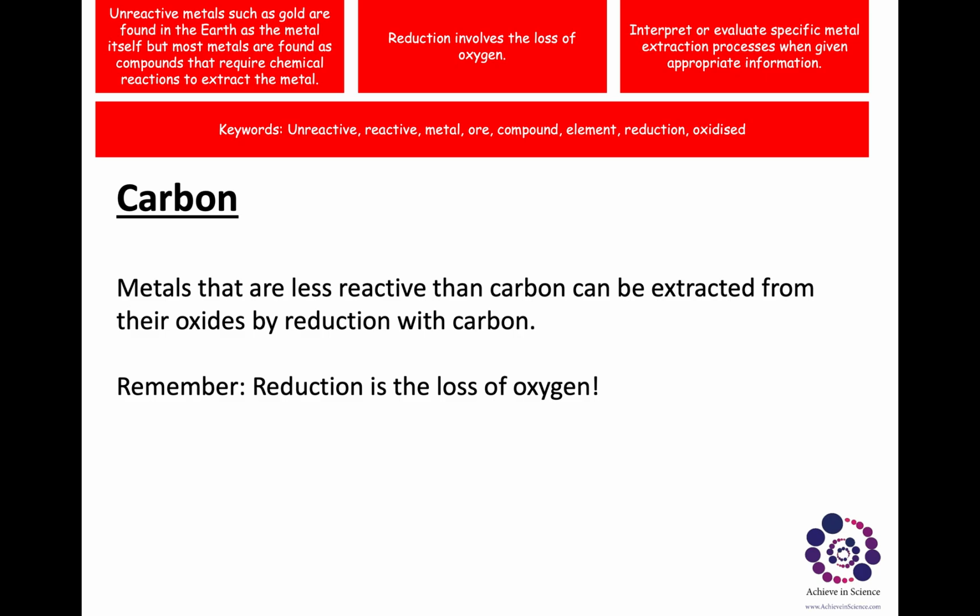Now, what you need to remember is how metals are extracted. Metals that are less reactive than carbon can be extracted from their oxides by reduction with carbon. Remember, reduction is the loss of oxygen.